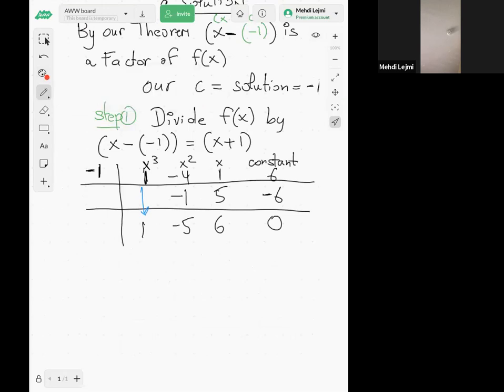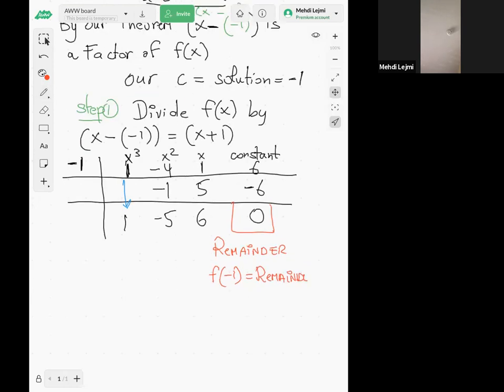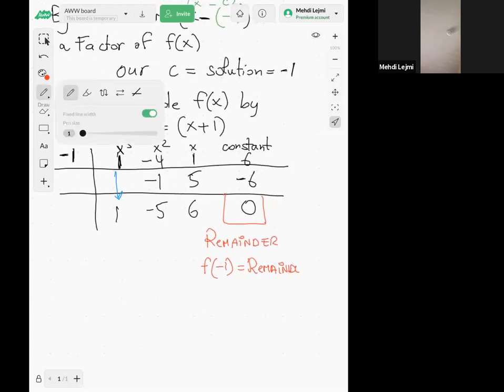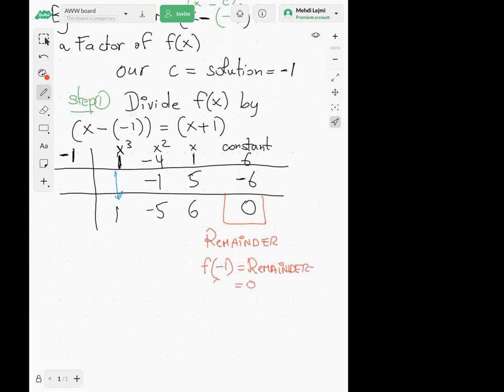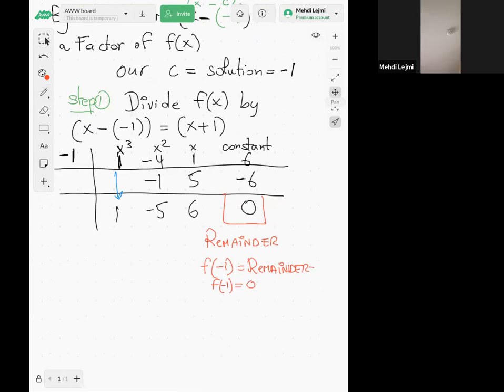This is, of course, my remainder, and that's what we expected, because f of -1 is supposed to be equal to the remainder, which is 0, because -1 is a solution.